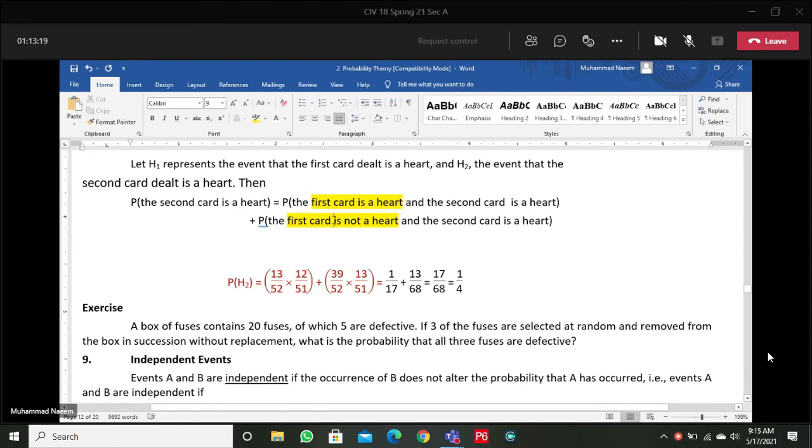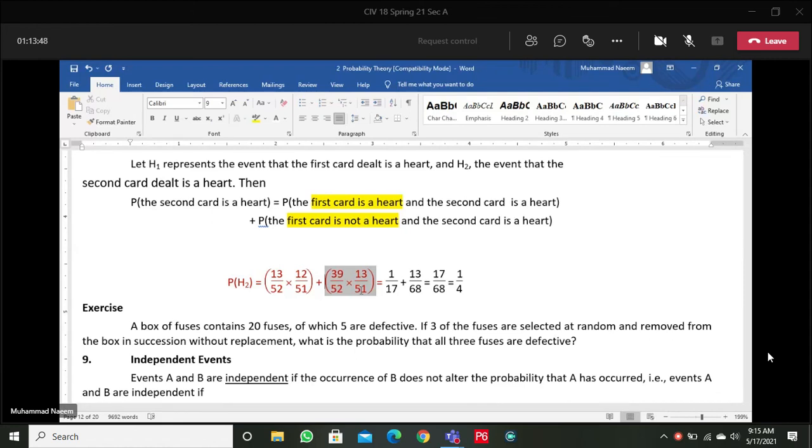What is our second option? The first card is not heart, so this is coming from the other category, 39 by 52, but the second is heart, 13 by 51. These 13 hearts are available as they were in the deck of 52 playing cards, but total possible cases are reduced because this is the technique of without replacement.